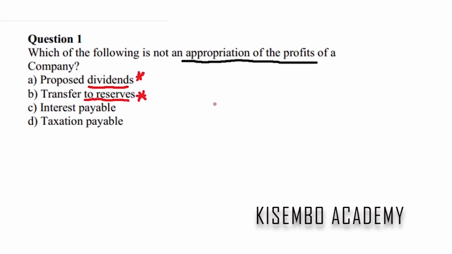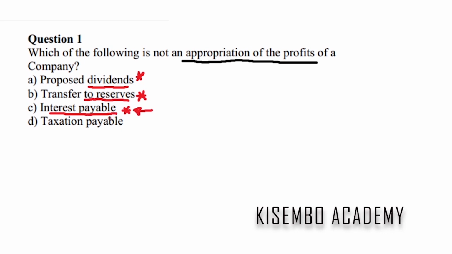So that means interest payable is not an appropriation of profit. In other words, for us to pay interest, we don't need to first have profits.